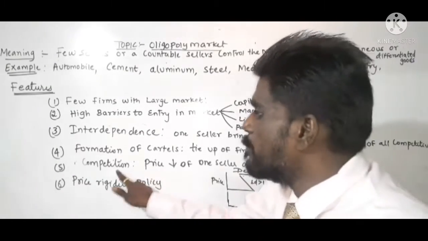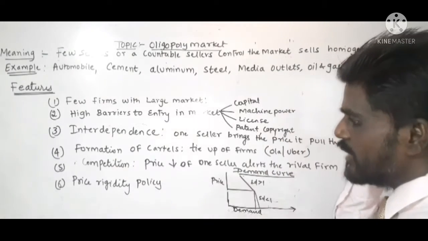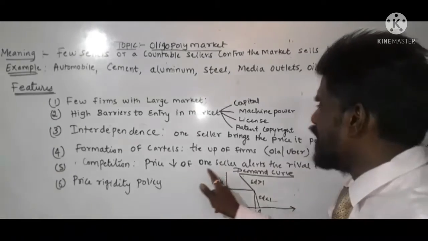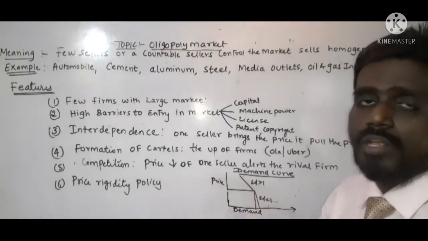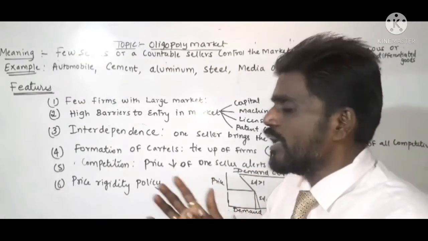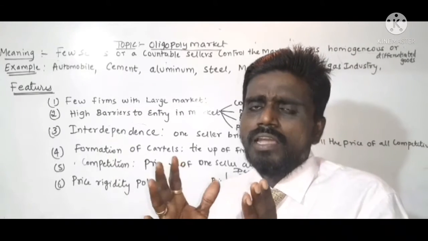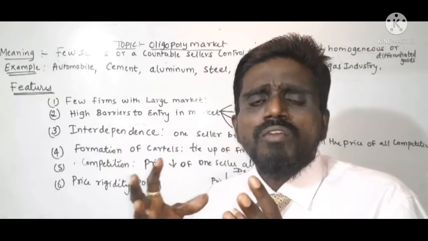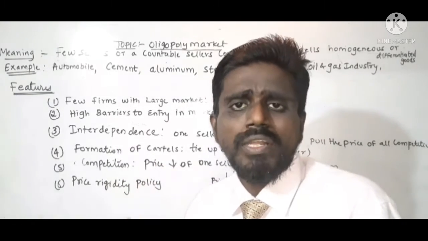Understood? Then competition. So in oligopoly market, if the price of the product of one seller comes down, they have intense competition. Of course, they follow the price rigidity policy.